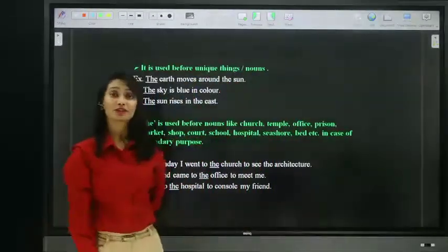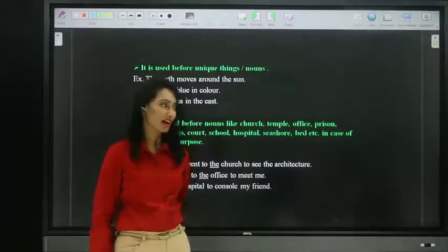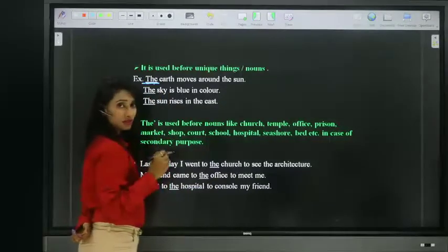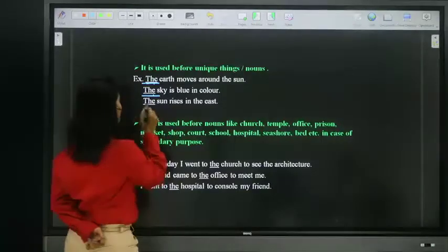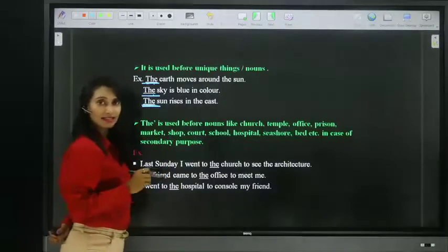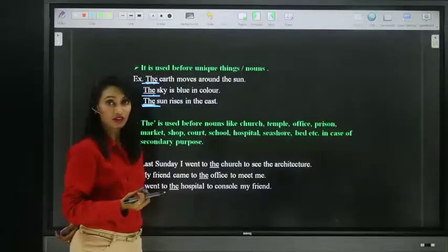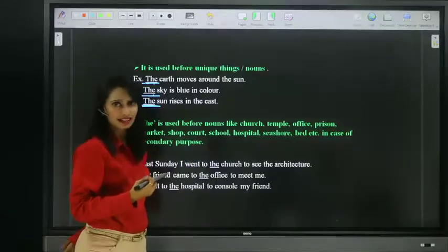Article the is used before unique things, unique nouns, like the earth moves around the sun, the sky is blue in color, the sun rises in the east, the stars. So before unique nouns or unique things, we generally use definite article the.